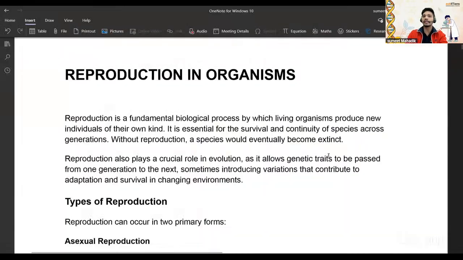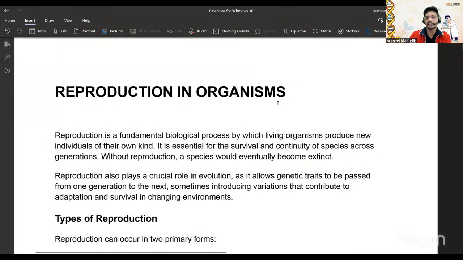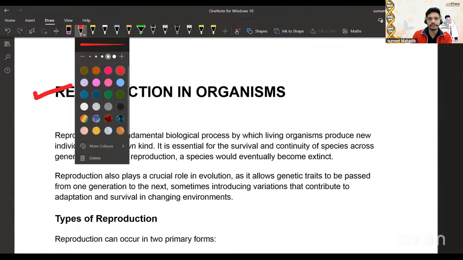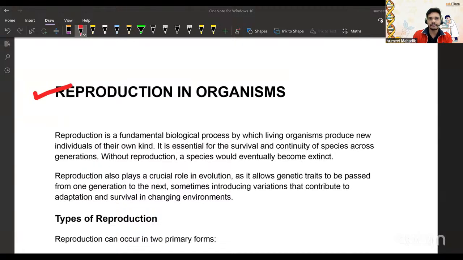Here we go. Whenever we talk about reproduction, it is a process in which the parent gives the young ones, right? Exactly correct. So what exactly is going to happen here? Let's understand this in detail. I'm going to talk about each and everything and will highlight the things. So when you talk about reproduction, what is the first point that comes? There will be sexual or asexual reproduction, right? So we are going to deal with all of that.